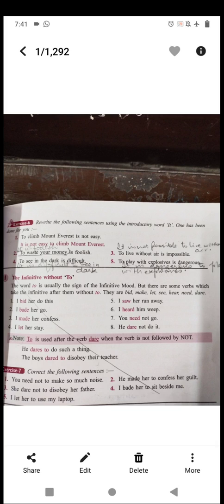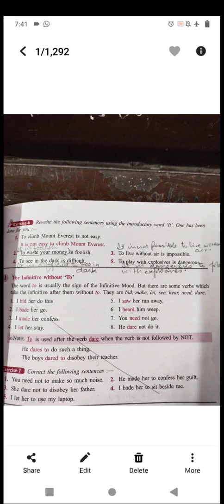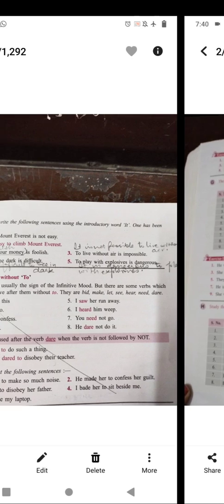Then fourth, to see in the dark is difficult. It is difficult to see in the dark. Then next, to play with explosives is dangerous. It is dangerous to play with explosives. Okay?